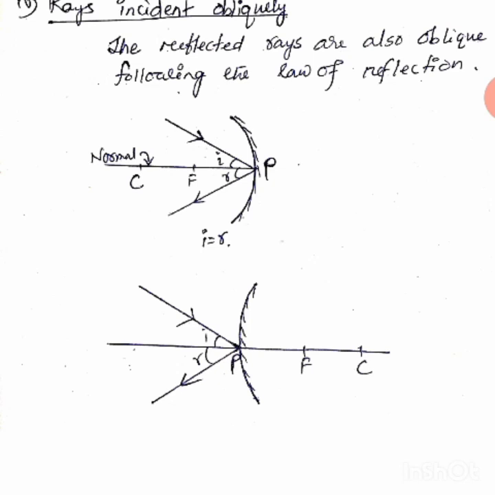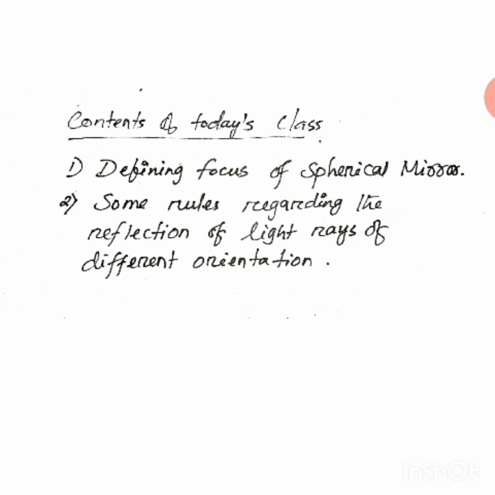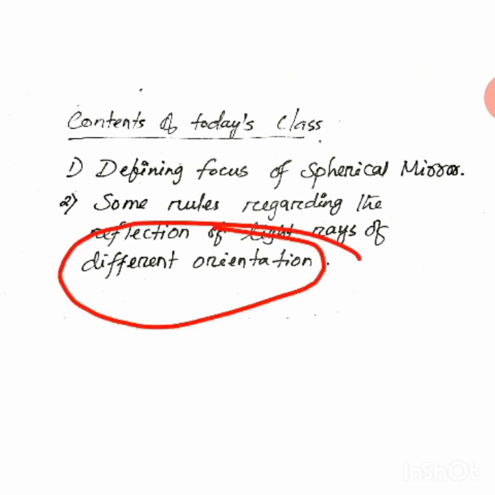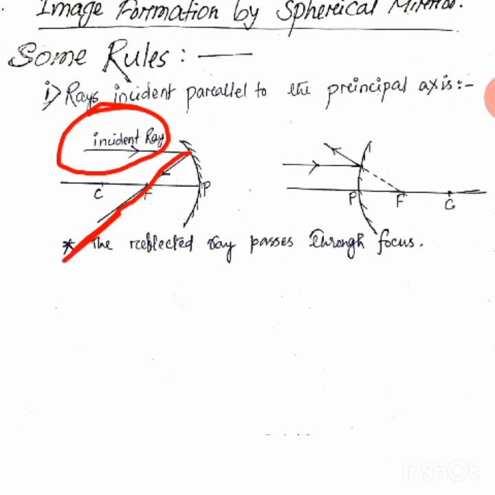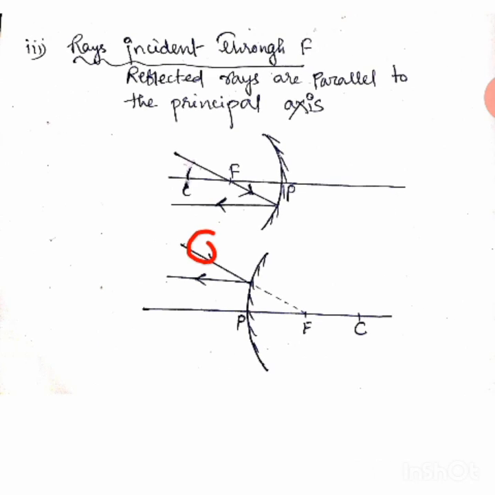In the next video we will discuss how images of objects are formed by the spherical mirror, for different objects and different locations of the object. You see in the content part what I explained, I told that I will explain different orientations. This is one orientation, passing parallel, how will it reflect? If it is going through the center of curvature, how will it reflect? If it is going through the focus, how will it reflect?